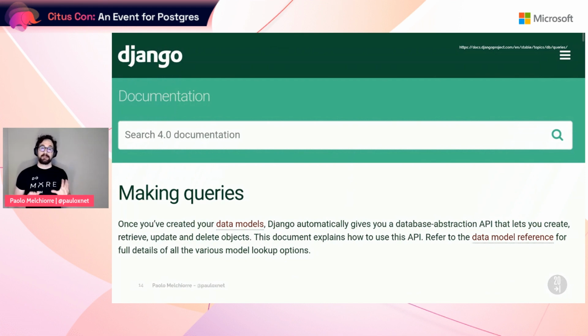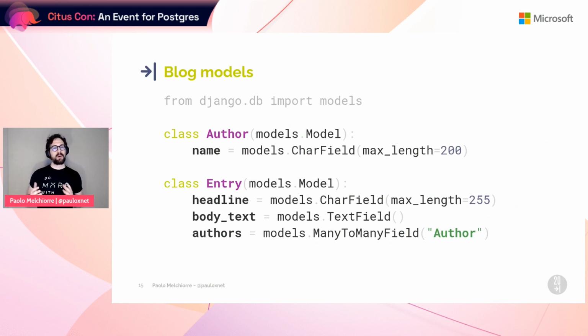Let's now see our database in action. So we'll use the example models defined in the making queries section of the Django documentation. For our test queries, we'll only use some models, an author model and an entry model, both containing various types of fields we can search on: name, headline, body text, authors, and similar ones.